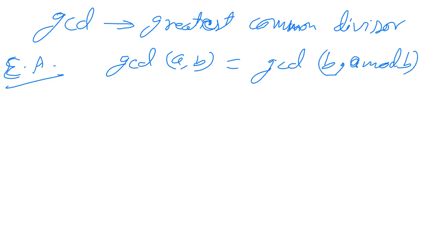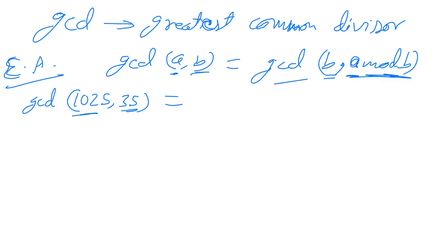All right. So let's take an example. GCD of 1025 and 35. If this is to be calculated, then according to this formula, here A is 1025, B is 35.